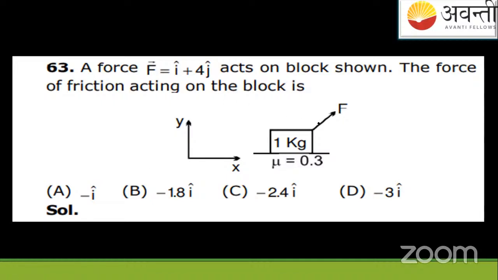A force i plus 4j, meaning what are its components? 1 Newton here plus 4 Newton y cap. Because this is j cap, this is i cap. Coefficient of friction is this. They are asking us what the force of friction will be. Simple, students. How much will the force of friction be?